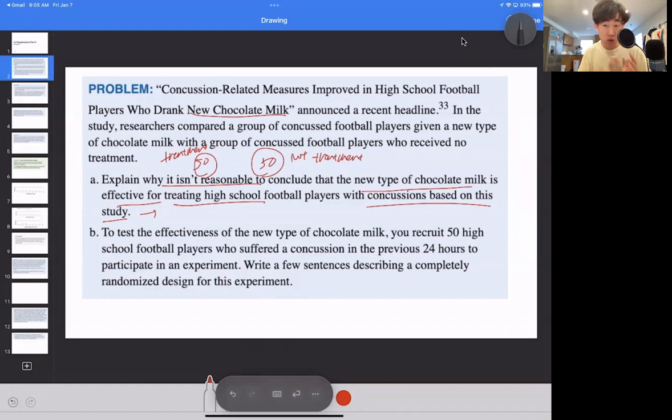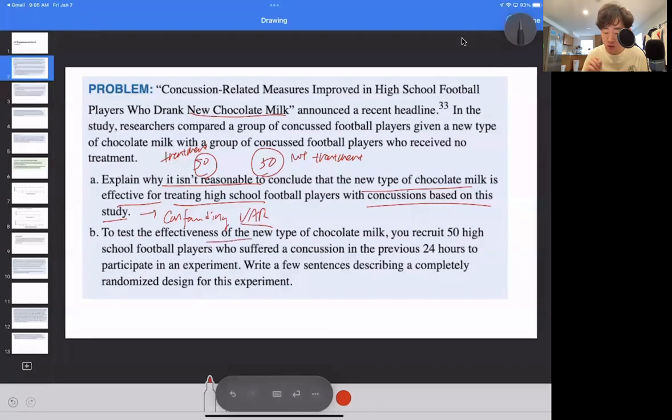So does the chocolate milk explain it? We talked about this before, that this is a confounding variable. This does not prove that the chocolate milk actually is effective in helping out these football players, because there could be so many other different factors. Maybe they went home and had a routine exercise. There are all of these other variables that actually help a player recover from concussions that don't necessarily result from drinking chocolate milk.